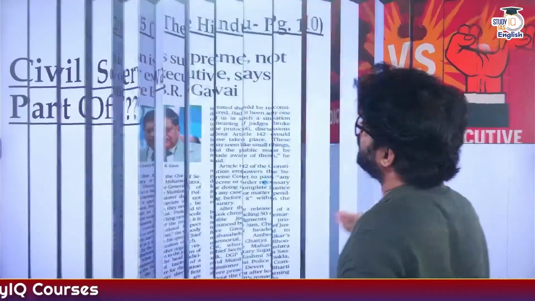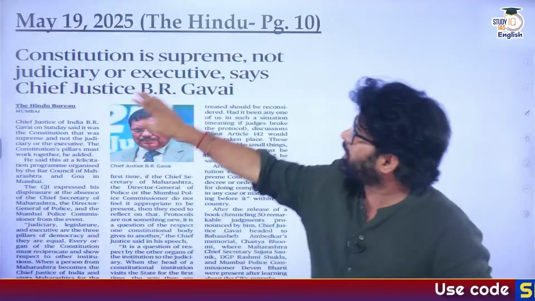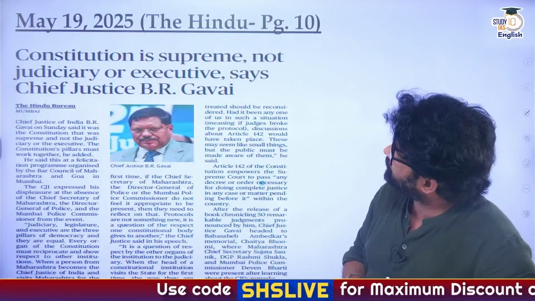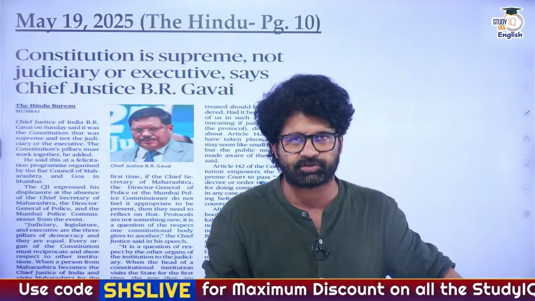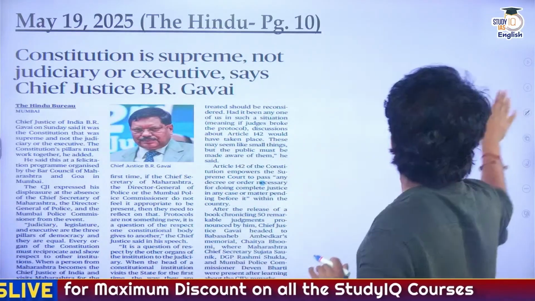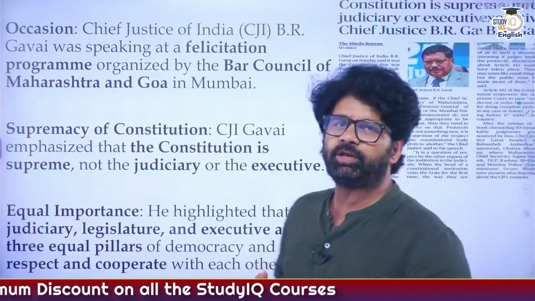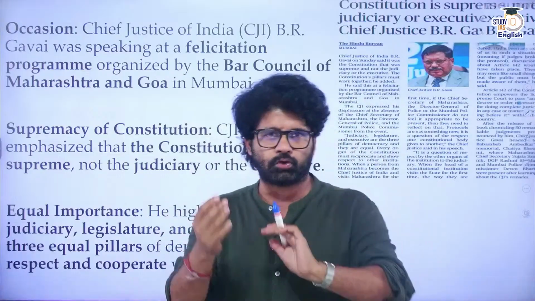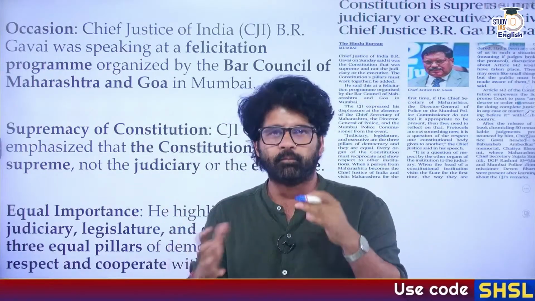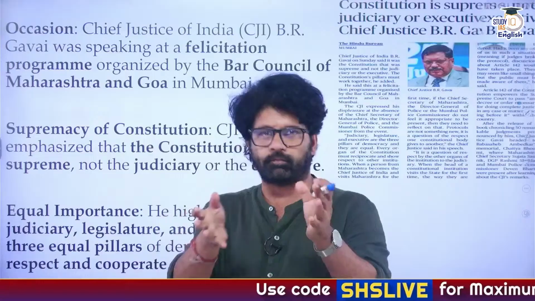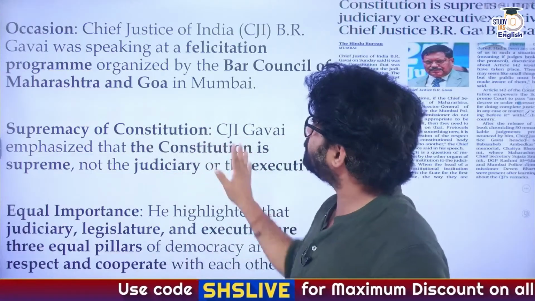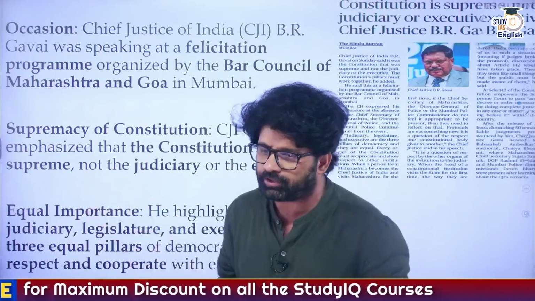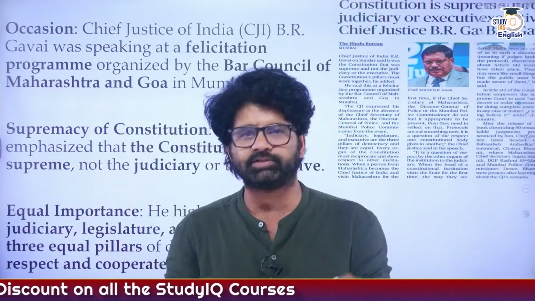Now let's move on. Let's come to the article. May 19, 2025, this is the article we are talking about. Constitution is supreme, not judiciary or executive, as stated by Honorable Chief Justice of India, B.R. Gavai Sir. He has said this in Mumbai. We are not going into the program which was organized, with due respect to it. We are focusing on the terms which are important in this particular article. He is saying that there is supremacy of the Constitution. There are three organs, legislature, executive and judiciary. We have talked about these three organs. All these three organs are equal.